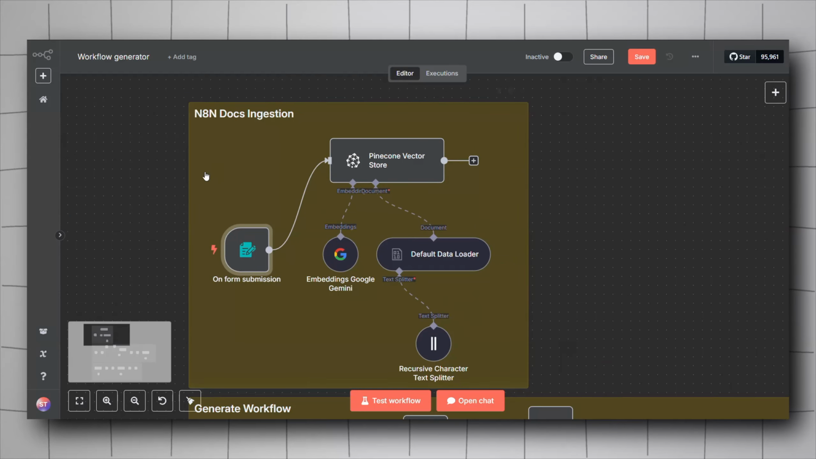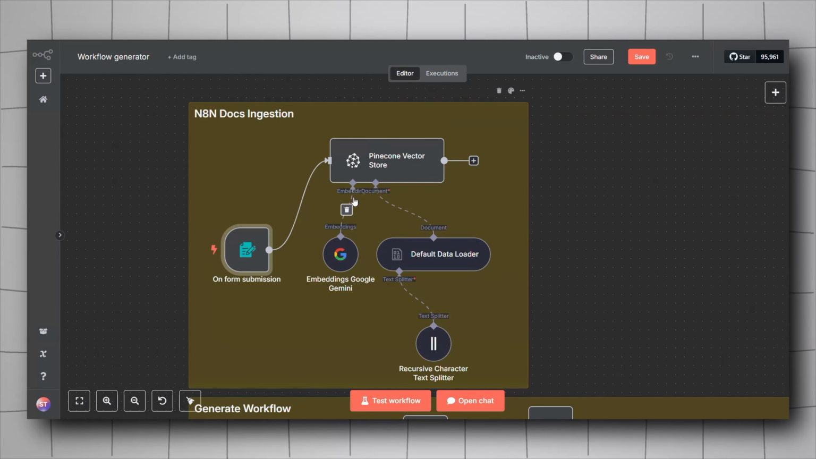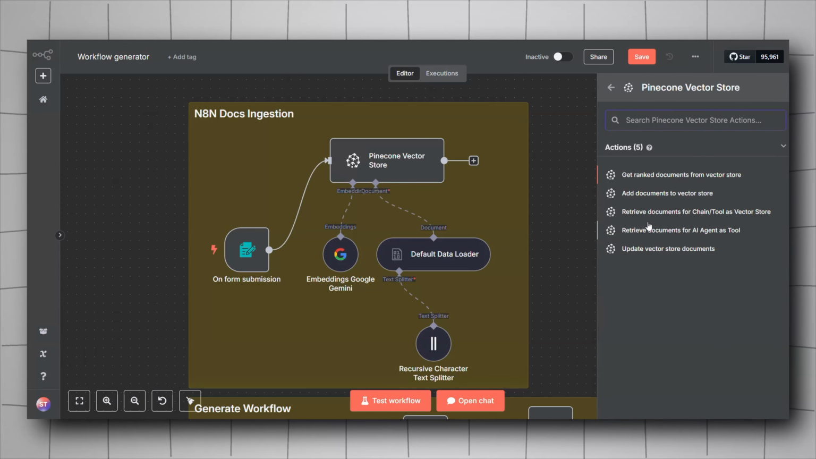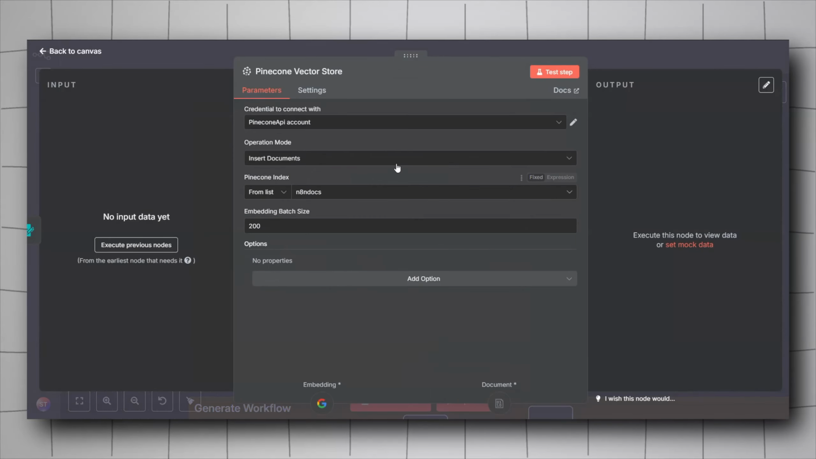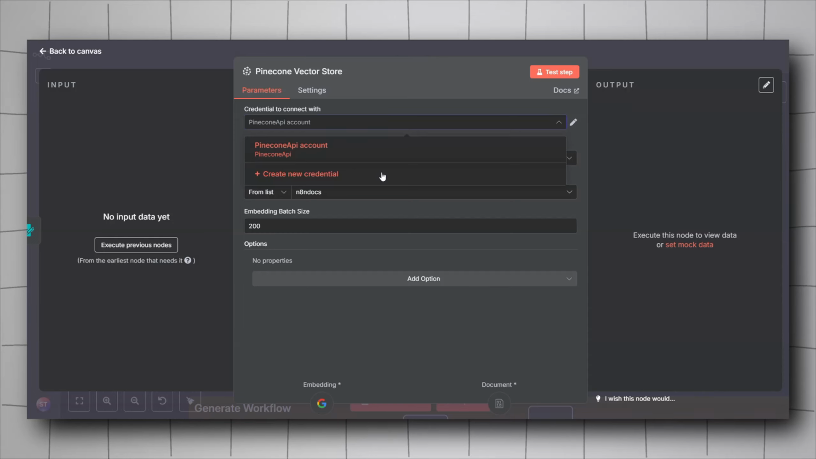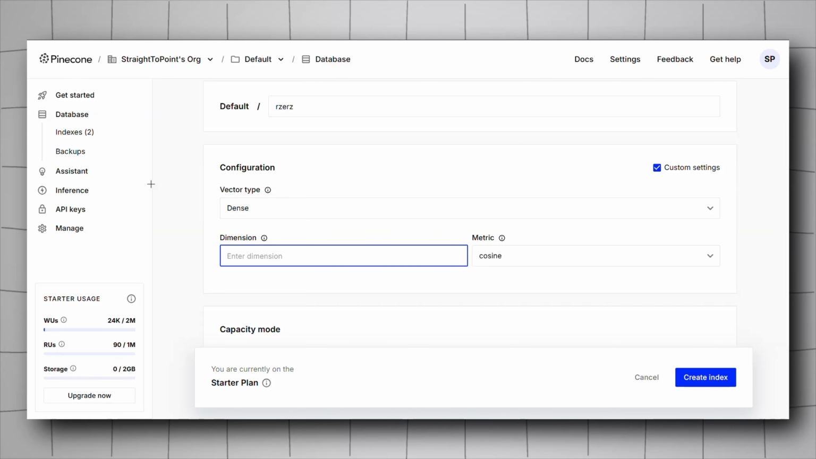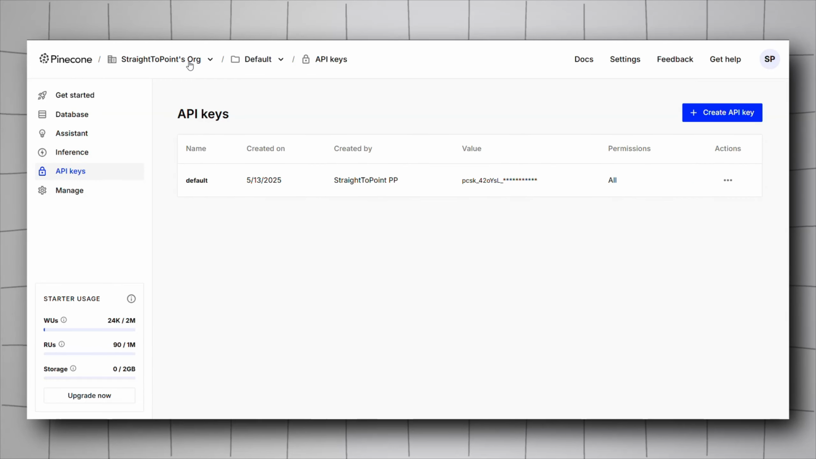Now we will need to add a Pinecone vector store. So right click, click on add node, look for Pinecone, select Pinecone vector store, and then select the add documents to vector store action. It will give you something like this. Of course, you will have to create a credential for your Pinecone account. Click on create new credential and then paste in your API key from Pinecone. You can get it easily from Pinecone here. Click on API keys, create a new API key and then copy it.